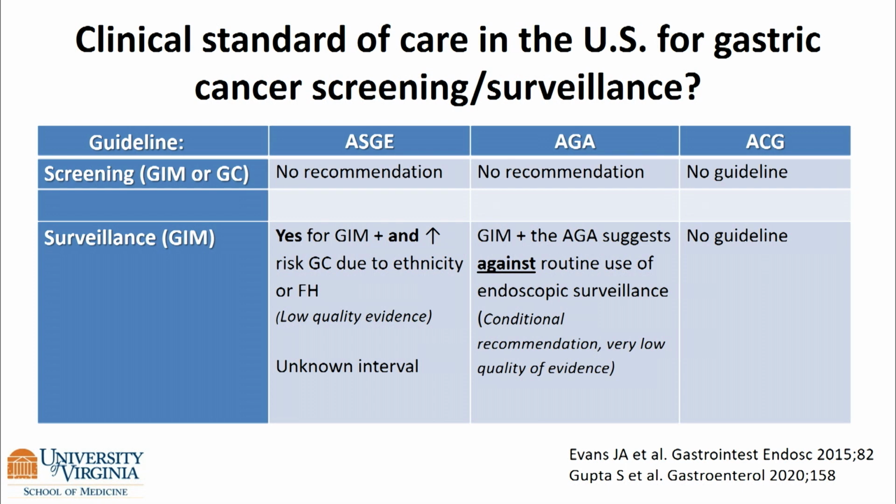As Doug so eloquently went over yesterday, there are no screening guidelines in the U.S. societies. The ACG guideline is coming out, and we anticipate that. There's also some discordance within the American guidelines in terms of surveillance, and if you read the AGA closely enough, it gives you some cover. However, initially it suggests against endoscopic surveillance.